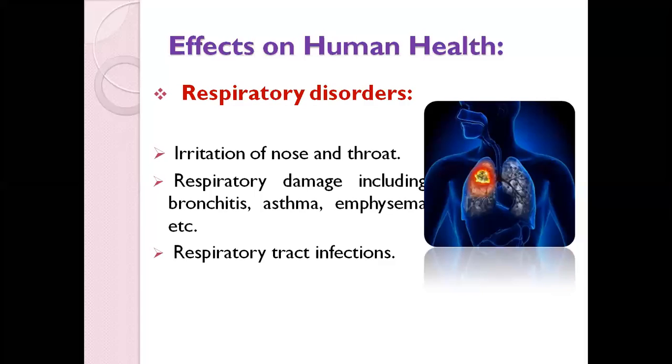If you compare to the other parts or systems of the body, the main system that is really affected by air pollution is the respiratory system. In respiratory disorders, because of the inhalation of smoke or dust, it can cause irritation of the nose and throat. It can also cause some form of respiratory damage, including bronchitis. Bronchitis means inflammation of the bronchi. Asthma can also be seen, because in asthma there is a narrowing of the blood vessels.